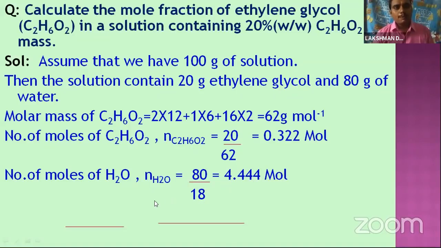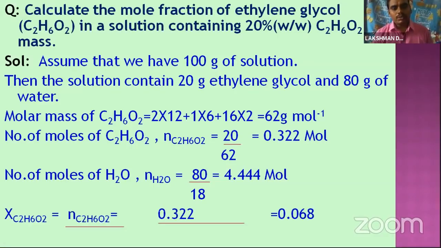What is the problem? Calculate the mole fraction of ethylene glycol. So let's use the formula: the mole fraction of ethylene glycol is equal to the number of moles of ethylene glycol divided by the number of moles of ethylene glycol plus the number of moles of water.